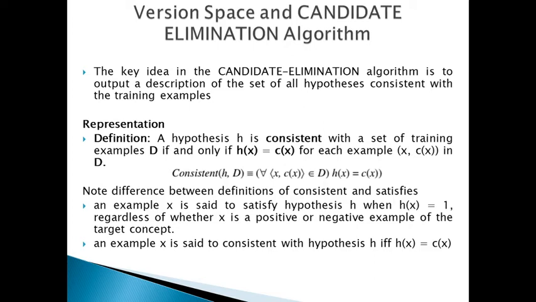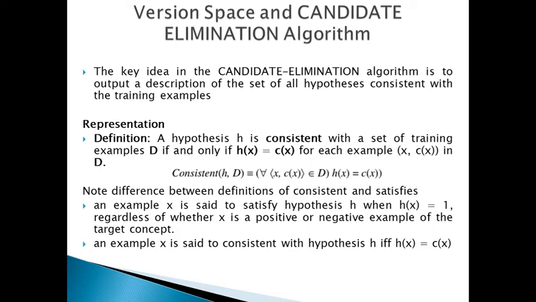So there is a formula for the representation: Consistent(h, D) is equivalent to for all <x, c(x)> belonging to capital D, the condition h(x) = c(x). Here you can notice the key difference between this definition of consistent and our earlier definition of satisfies.